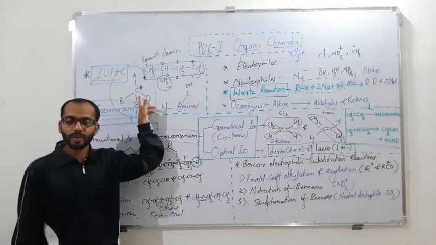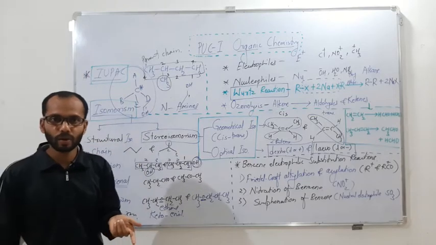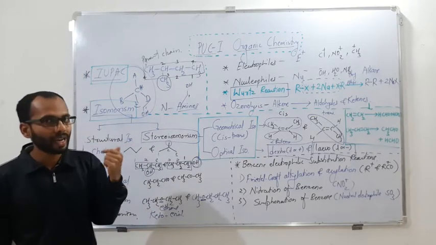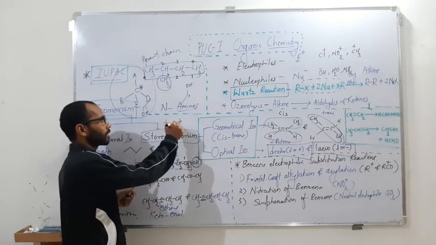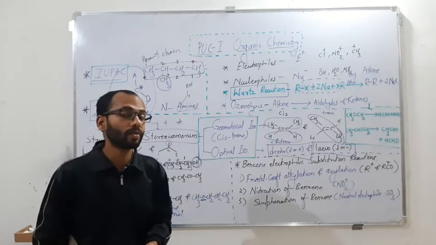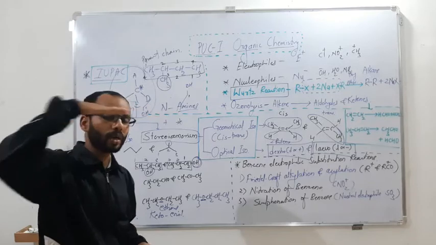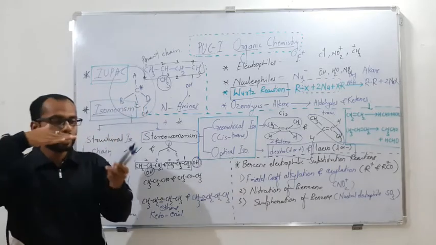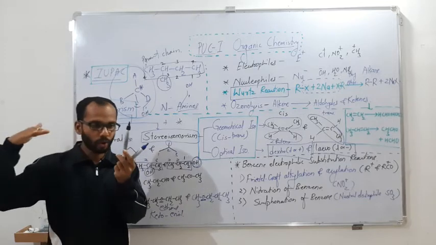If there is a chiral carbon, then it will show an optical rotation, either dextro or levo. Sometimes, if there are 2 chiral carbons and they have some symmetry, one such symmetry is called a plane of symmetry. Because of the plane of symmetry, the molecule gets divided equally on both sides.